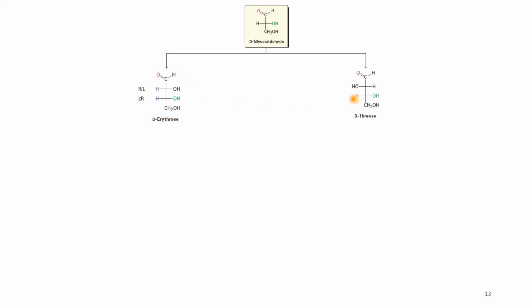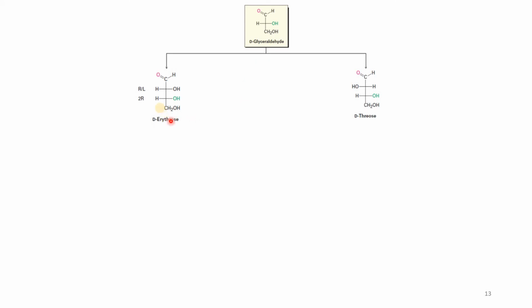Second situation, when the OH groups are on the opposite side, we get the second one, D-threose. So it also has a mirror image in which this OH group will come on the right hand side and this OH group will come on the left hand side. So if there is a mirror, we get a mirror image. So there are 2 and there are total 4.